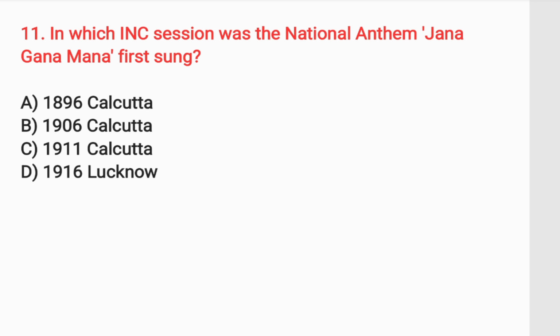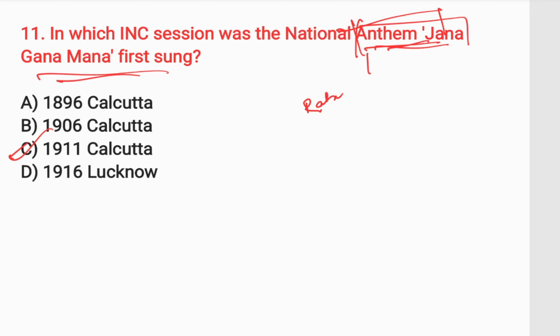Next question is, in which INC session was the national anthem Jana Gana Mana first sung? Jana Gana Mana, the national anthem of India, was first sung in which session of the INC? The answer is the 1911 Calcutta session, and the national anthem was composed by Rabindranath Tagore. Remember, the national song was composed by Bankim Chattopadhyay, but the national anthem was composed by Rabindranath Tagore.